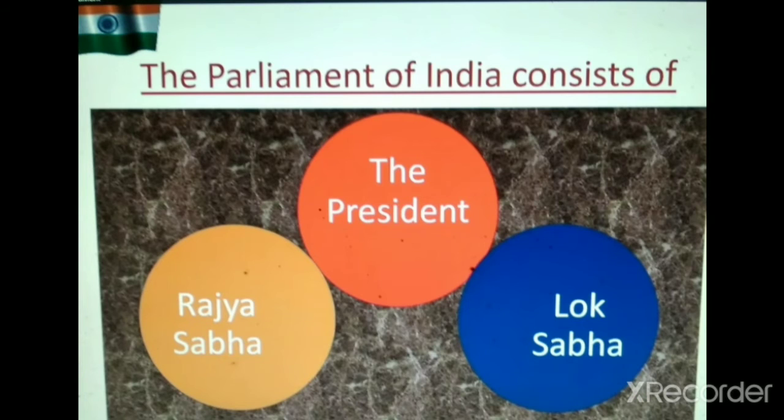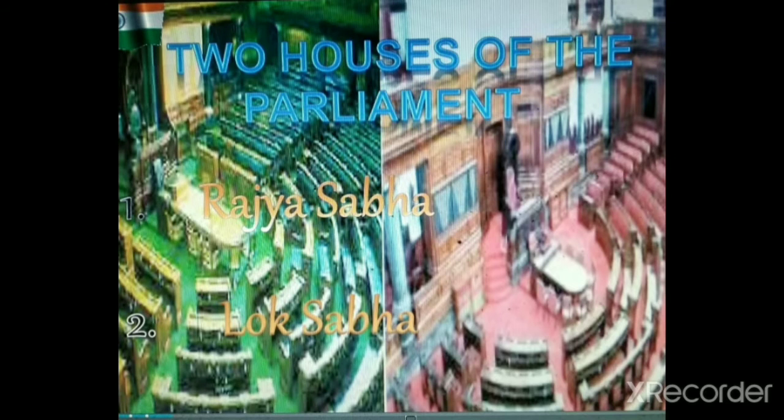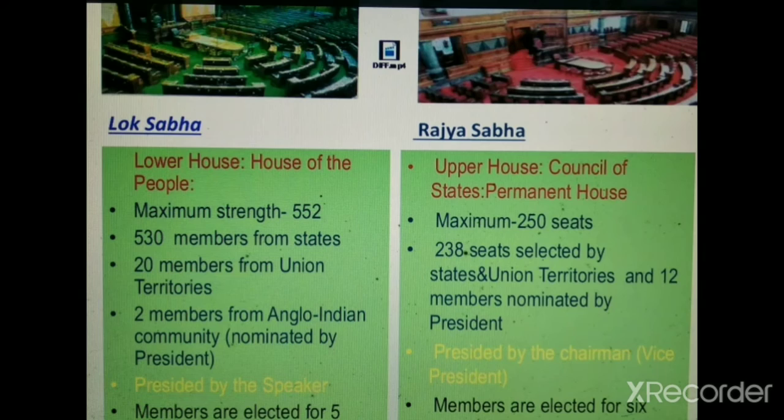The Parliament of India consists of three important pillars. These are the President, Rajya Sabha and the Lok Sabha. Now see the difference between the Lok Sabha and the Rajya Sabha. Lok Sabha is also known as the lower house. It is also commonly called the House of the People.